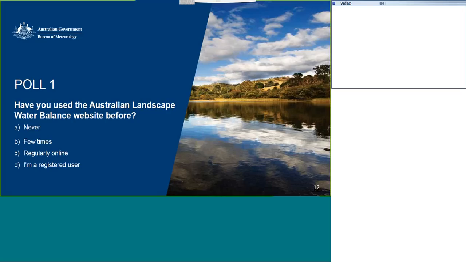Yeah, look, the Australian Landscape Water Balance is still a relatively new product for the Bureau. It's only been around since late 2015, so we're still building our customer base. Hopefully we've got a few people online that are registered users, but it's fantastic that we've got a lot of people that are just new and interested in soil moisture, and this might be their first interaction with the Landscape Water Balance. Fantastic. So show us the model.